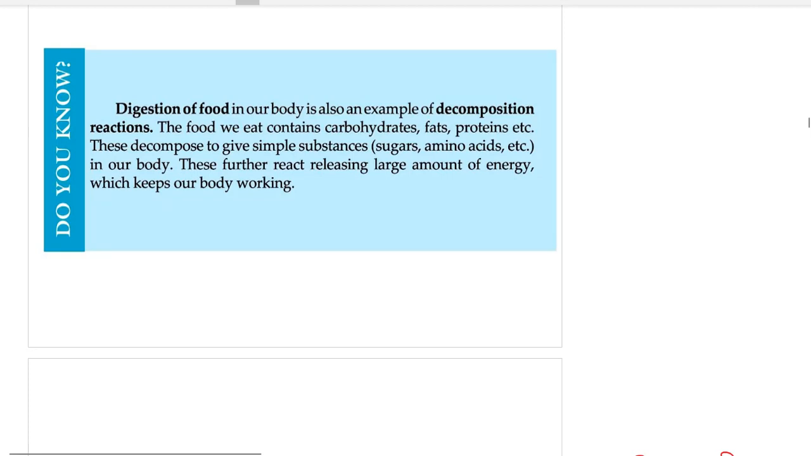Digestion of food is also a decomposition reaction. In digestion, what happens? The complex food substances which we eat are converted into simpler substances like sugar, amino acids, etc. And our body releases a large amount of energy, and this energy keeps our body working. Right? So digestion is an example of decomposition reaction. Remember this.